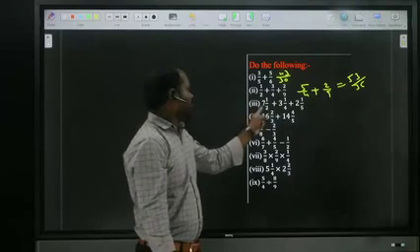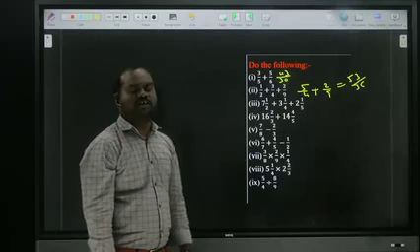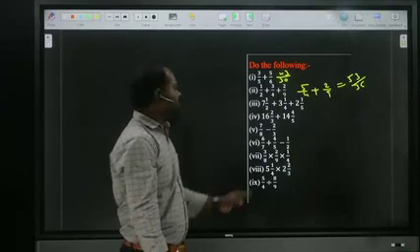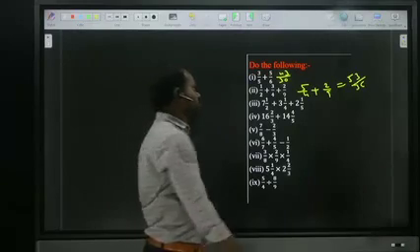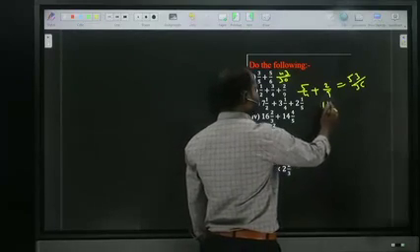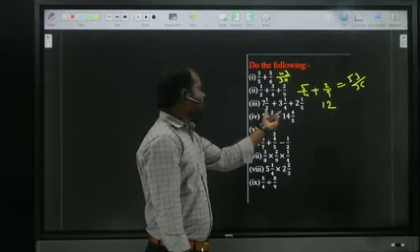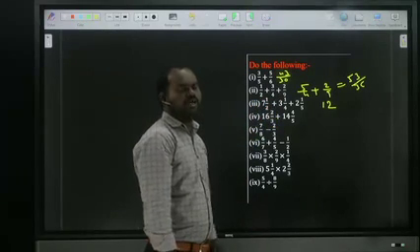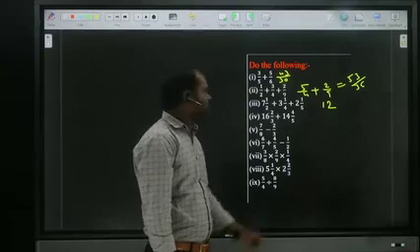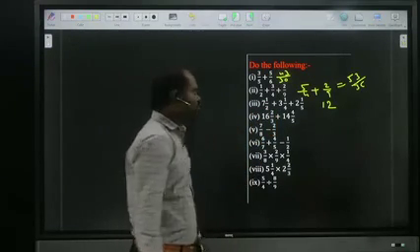While doing mixed fractions, first of all add the normal numbers. 7 plus 3 is 10, 10 plus 2 is 12. Write down 12. Next, add the fractions. 1 by 2 plus 1 by 4: 4 plus 2 is 6 by 8, which is nothing but 3 by 4.